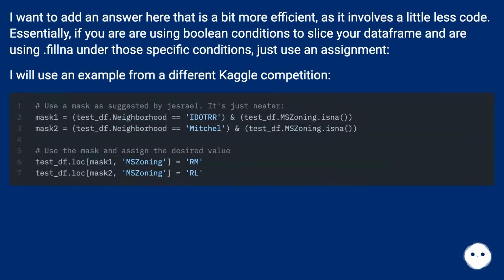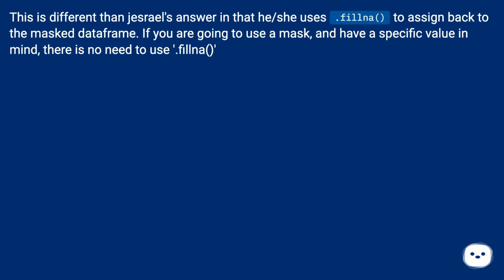I want to add an answer here that is a bit more efficient, as it involves a little less code. Essentially, if you are using Boolean conditions to slice your data frame and are using .fillna under those specific conditions, just use an assignment. I will use an example from a different Kaggle competition. This is different from Jezrael's answer in that she uses .fillna to assign back to the masked data frame. If you are going to use a mask and have a specific value in mind, there is no need to use .fillna.